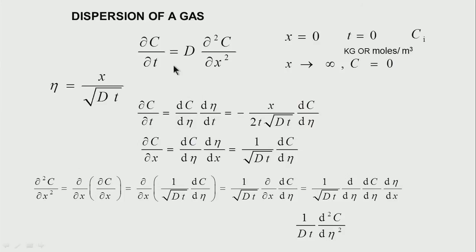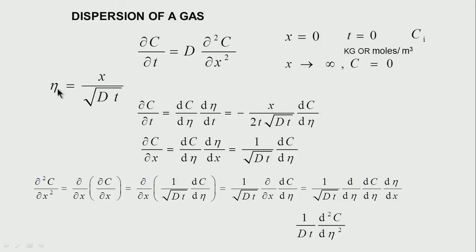Well, we have the diffusion equation, ∂C/∂t is equal to D ∂²C/∂x². And what are the initial conditions? Well, at time t is equal to 0, I have the initial concentration, and this concentration gets diffused, and very far away from x, the concentration of the particular substance which I am interested in is 0, maybe a fuel gas substance. Therefore, I want to solve this equation.